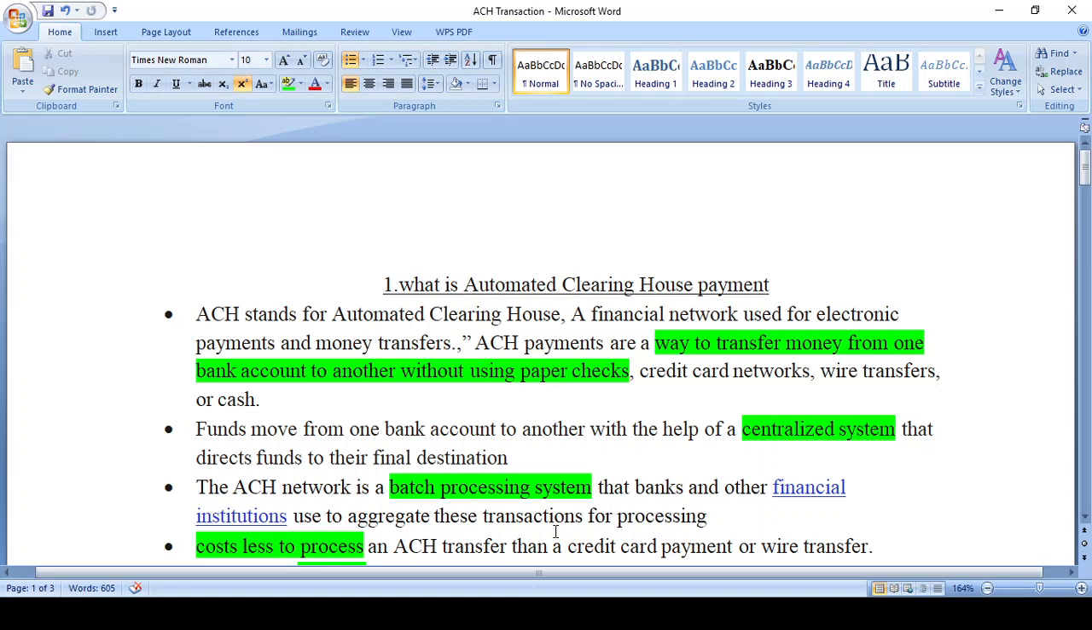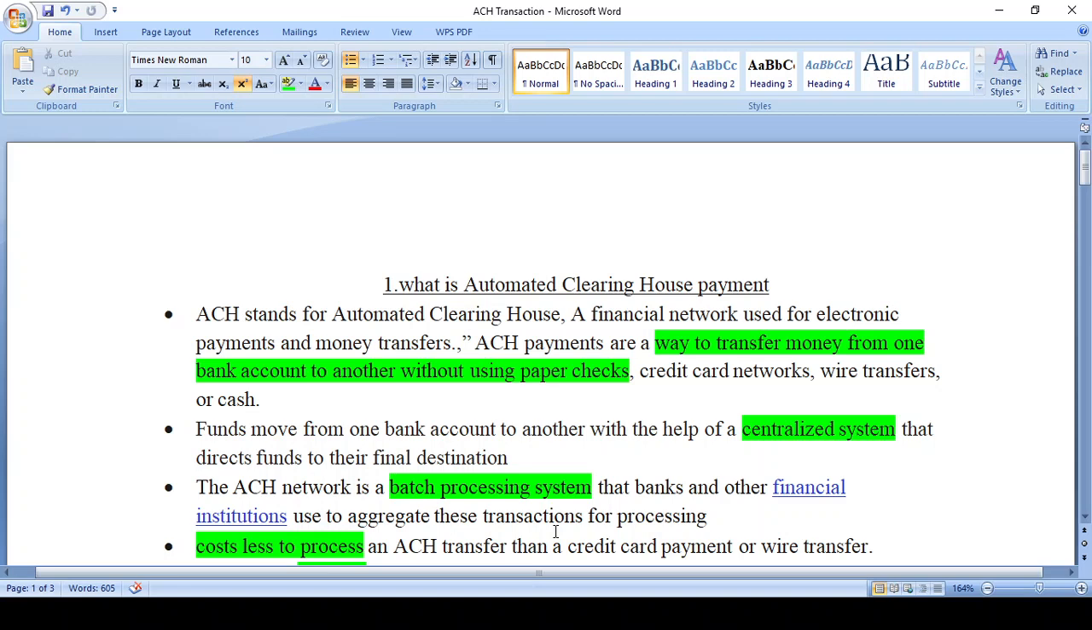Let me start our discussion of automation clearinghouse payment. What is automatic clearinghouse payment? You transfer money from one bank account to another bank account without any paper check, credit card or wire transfer. The money flows automatically from one bank to another bank. The funds movement happens via a centralized system, and that centralized system is called the automatic clearinghouse. That hub flows the transaction from the sender bank to the receiver bank.